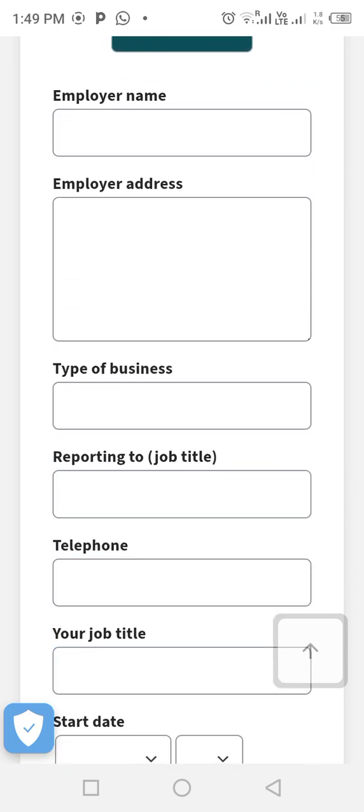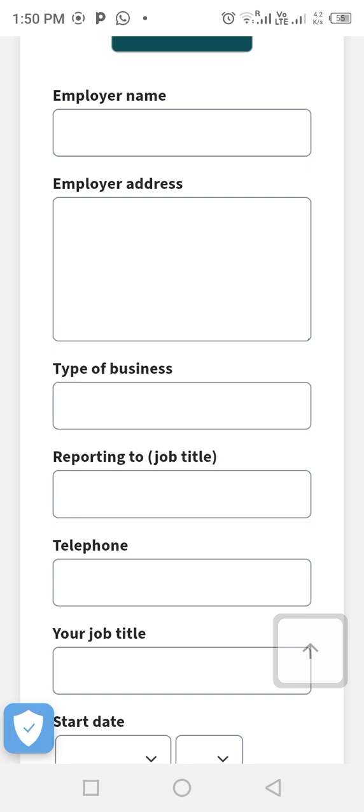Is it a teaching hospital? Is it a private mission hospital? You really have to give them the clue here. Then reporting to: who are you reporting to in your place of work? Are you reporting to the head of nursing service? Are you reporting to your manager? If you know the person you are reporting to, just write it.